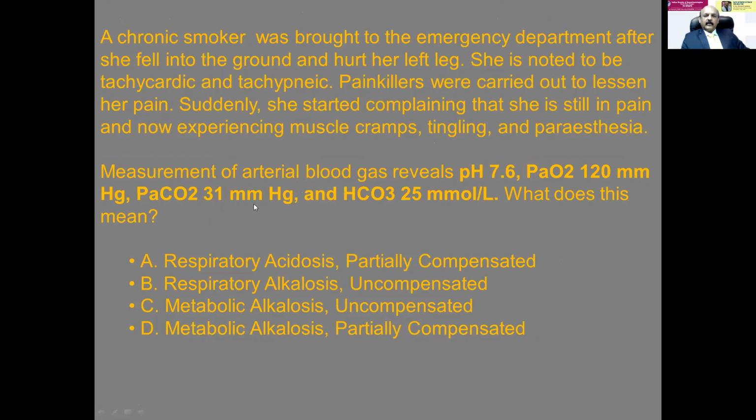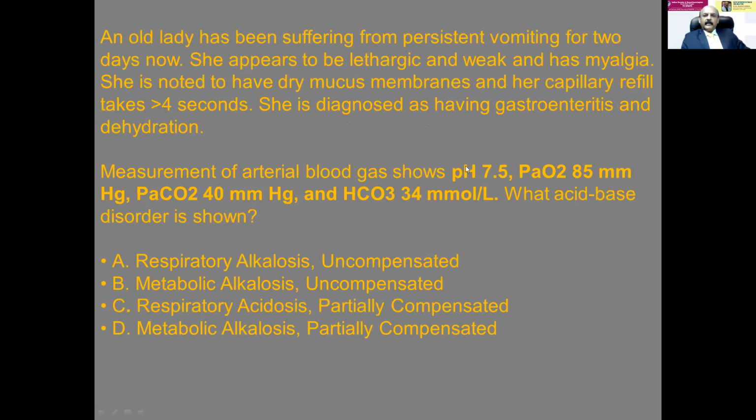Same way, a chronic smoker, pH 7.6, it is on the alkalotic side. PaO2 is 120, PaCO2 is 31, and the bicarb is 25. So what does it mean? The PaCO2 is reduced, but pH is 7.6. So what is happening? It is respiratory alkalosis not compensated because bicarb is not changing, not going for compensation. Here, the pH is 7.5. PaO2 is 85, PaCO2 is 40, PaCO2 is normal, bicarbonate is 34. So it is metabolic alkalosis not compensated.